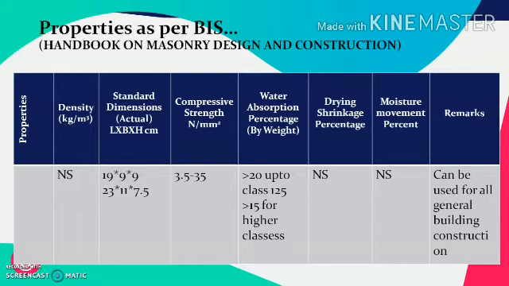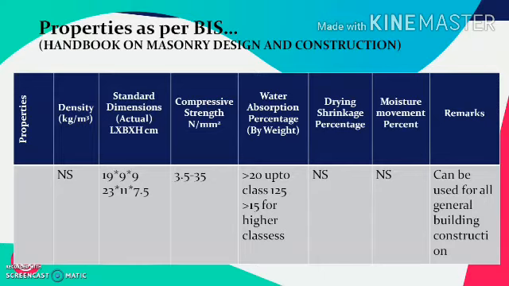The compressive strength desired for such a unit is between 3.5 to 35 Newton per mm square. The water absorption should be up to 20% by weight for class 125 or lower classes, while it should be less than 15% for classes higher than 125.